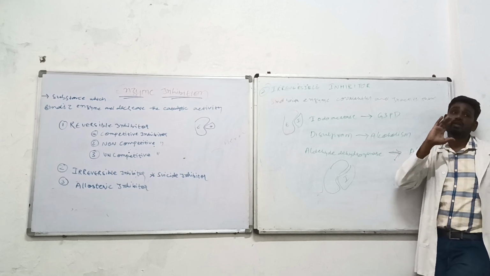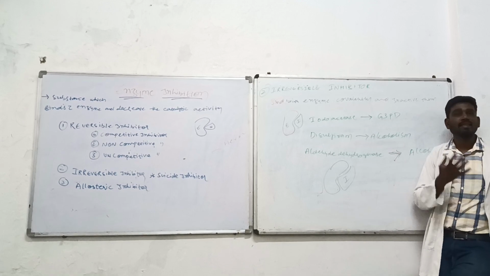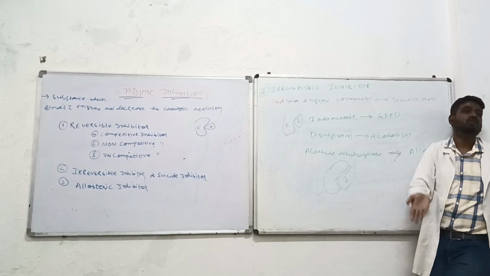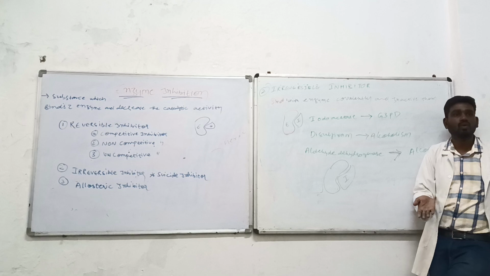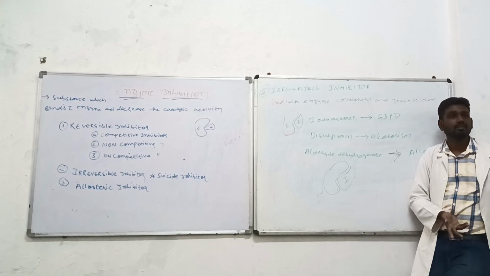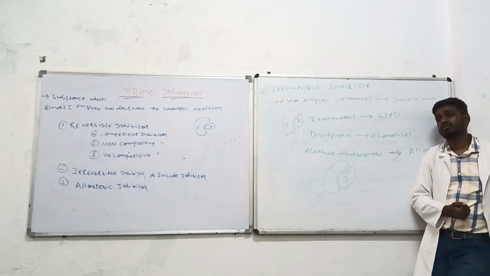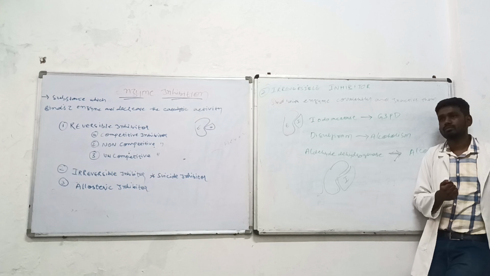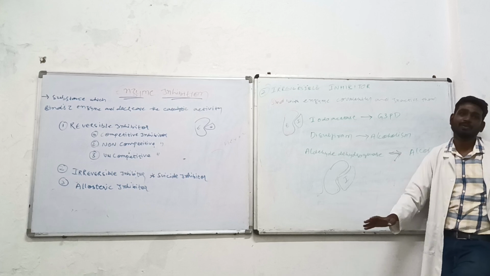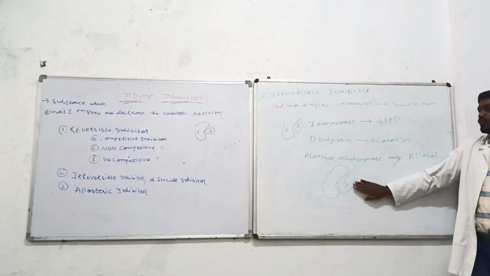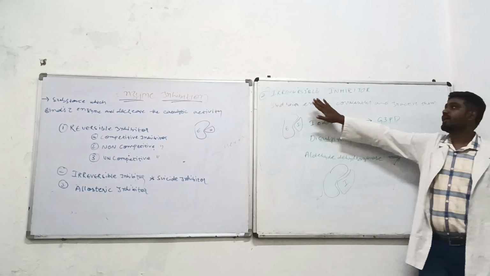Even though they drink, there are no enzymes to digest it. So again it will show a reflex and come out in the form of vomiting. Overdrinking also happens when enzymes are not sufficient. Okay. So this kind of binding is called an irreversible inhibitor.